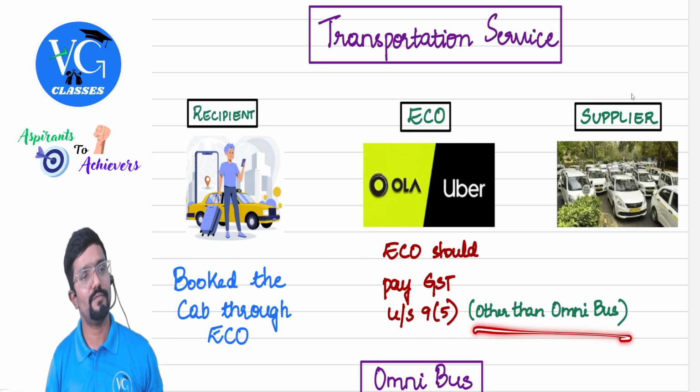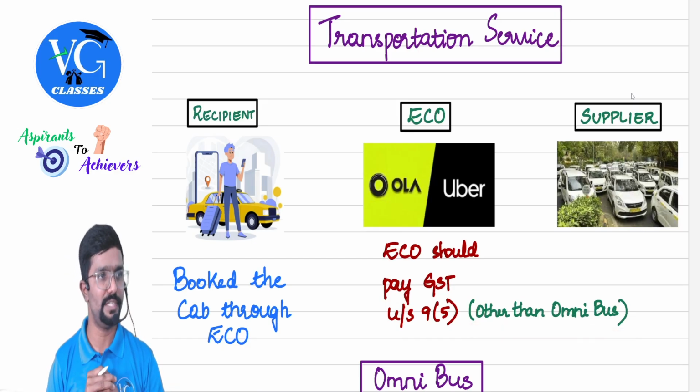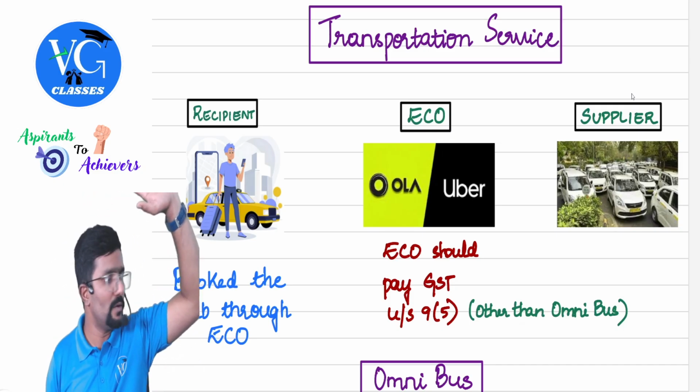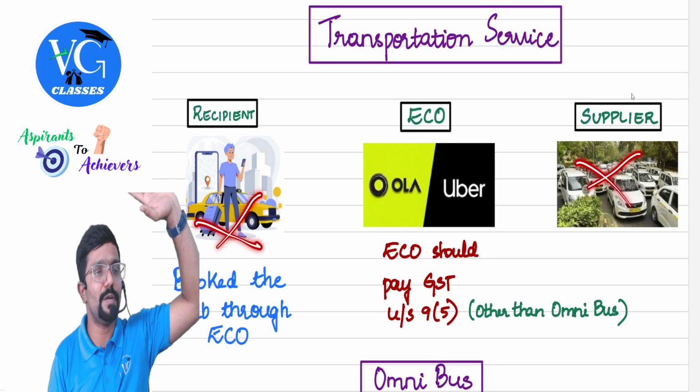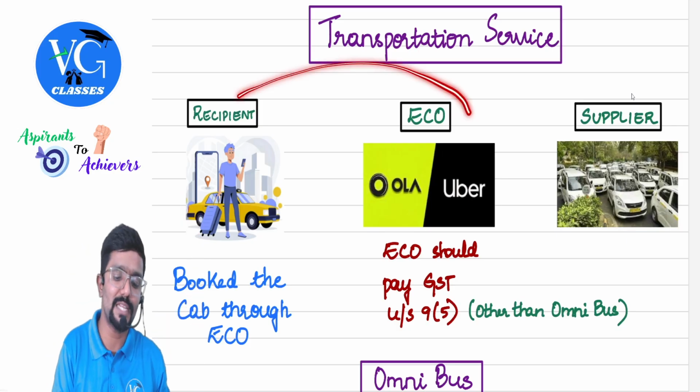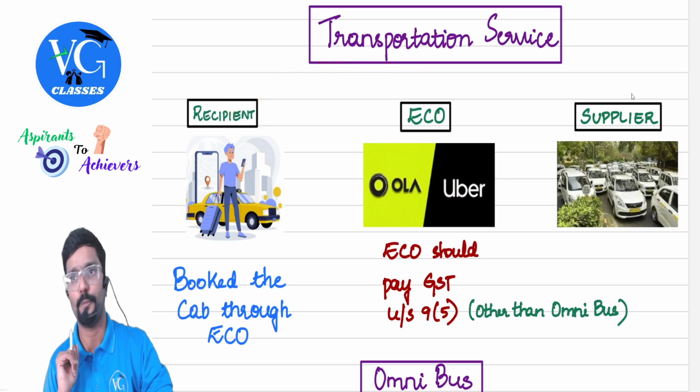But other than omnibus. For omnibus, we have a separate provision. We will see. Is that clear? Any confusion? Got it now? No supplier, no recipient. Who should pay tax? The e-commerce operator. But obviously, when they are issuing the bill, they will charge and collect it from the recipient only.